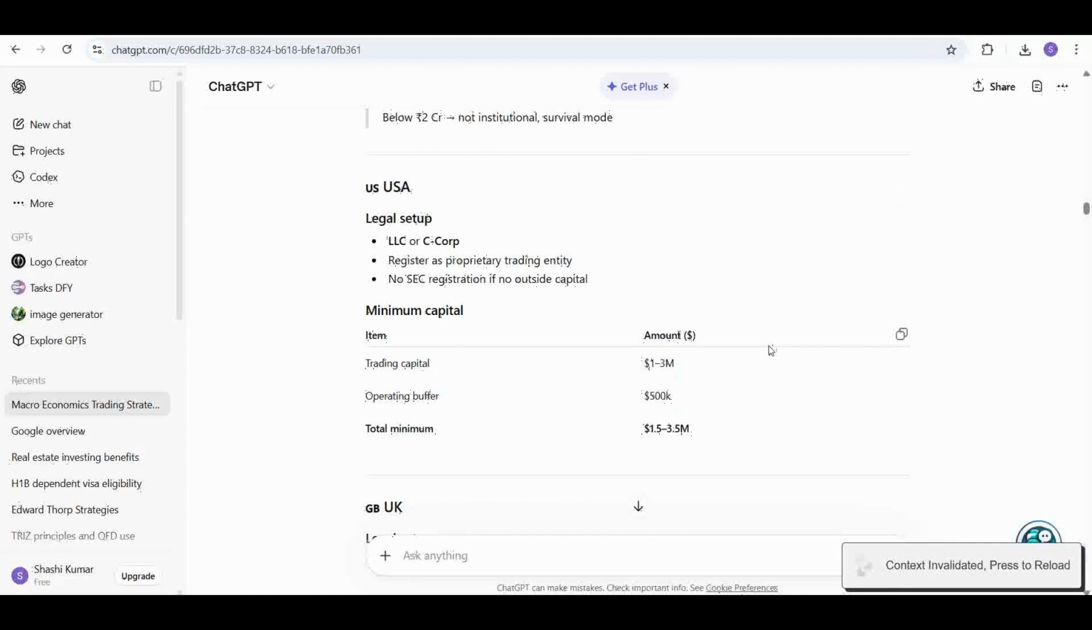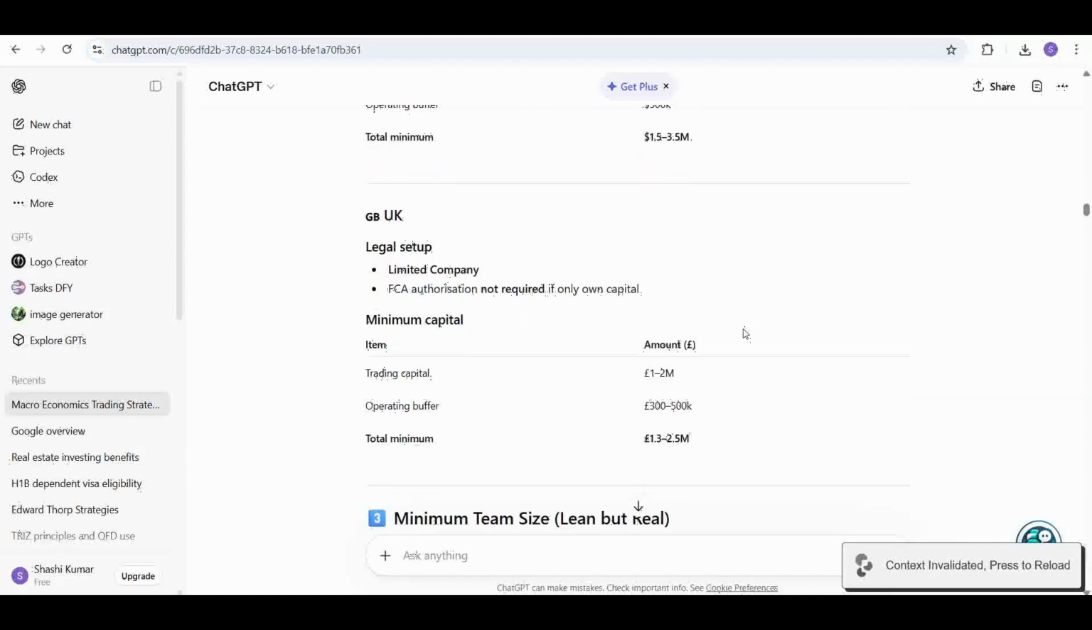Legal setup in the USA: you form an LLC or a C corp, registered as a proprietary trading entity only. No SEC registration is needed if no outside capital is there. In the US, minimum trading capital would be 1 million to 3 million dollars. The operational buffer is $500K. The total minimum would be 1.5 million to 3.5 million. In the UK, you can legally set up a limited company. FCA authorization is not required if you're only trading your own capital. Minimum trading capital is 1 million to 2 million pounds, and the operational buffer is 300 to 500k pounds. So the total minimum is 1.3 to 2.5 million pounds.